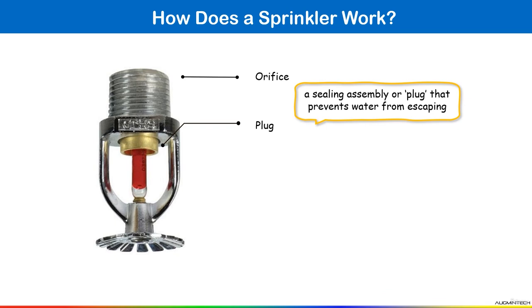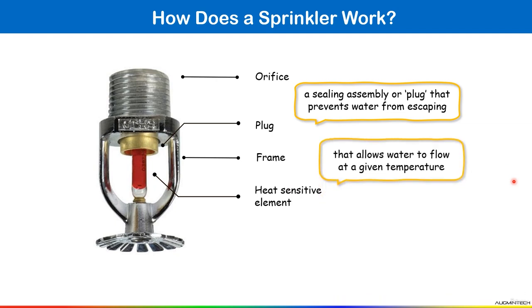Plug is a sealing assembly, or plug you can say, both are same, sealing assembly or plug, that prevents water from escaping. Okay, then we have a frame here of a sprinkler system. After that, inside this bulb we have a heat sensitive element. Okay, this is our heat sensitive element. This element you can say allows water to flow at a given temperature.